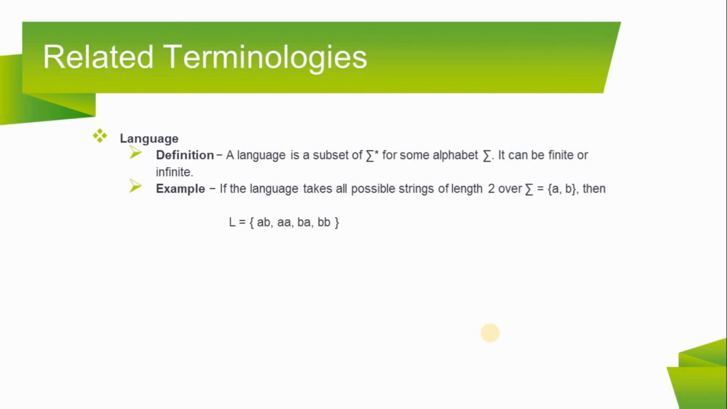And last is language. Definition: a language is a subset of sigma star for some alphabet sigma. It can be finite or infinite. Example: if the language takes all possible strings of length 2 over sigma equals the set {a, b}, then language L equals the set {aa, ab, ba, bb}.